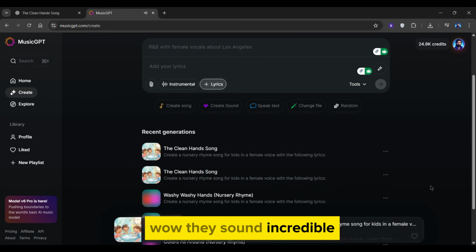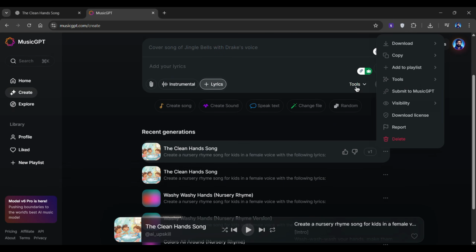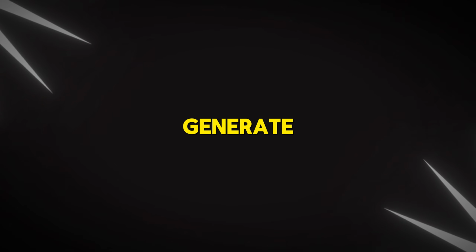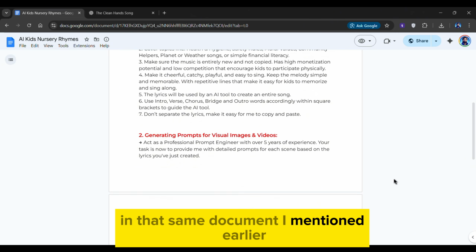Wow, they sound incredible. Honestly, I like this one much better. To download it, just click the download button. Now to generate animation, we need prompts that match our lyrical song. So don't worry, to make this easy, I've included a second prompt in that same document I mentioned earlier.